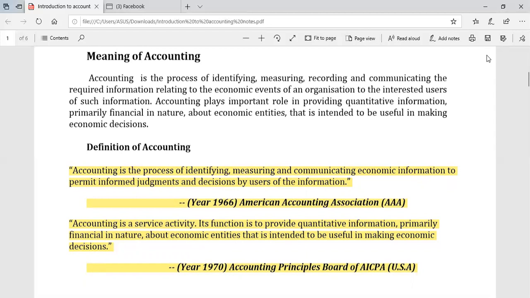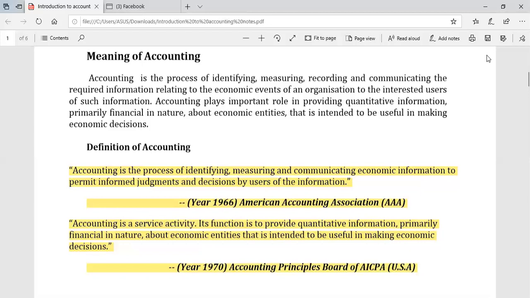It plays an important role in providing quantitative information, primarily of a financial character, about economic entities, meaning a particular business organization whose financial transactions are to be recorded, that is intended to be useful in making economic decisions.